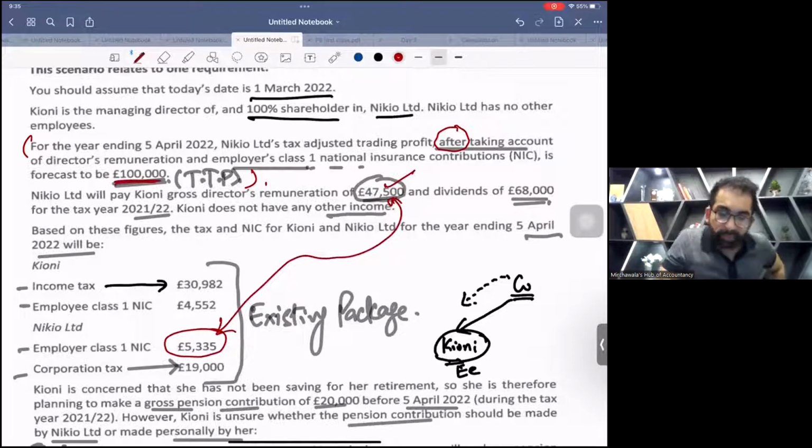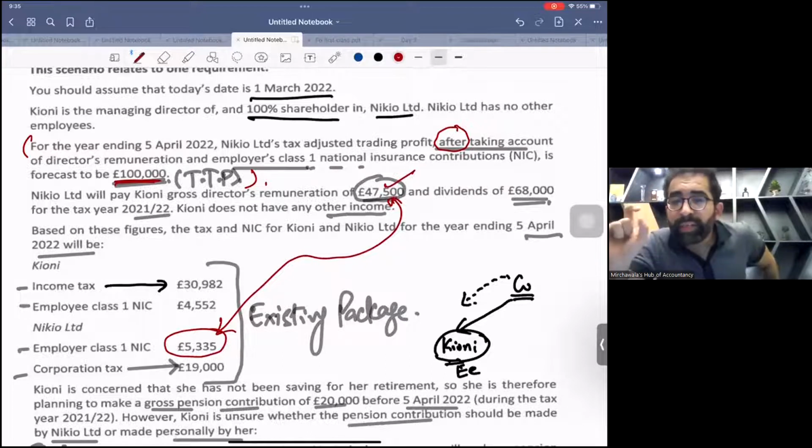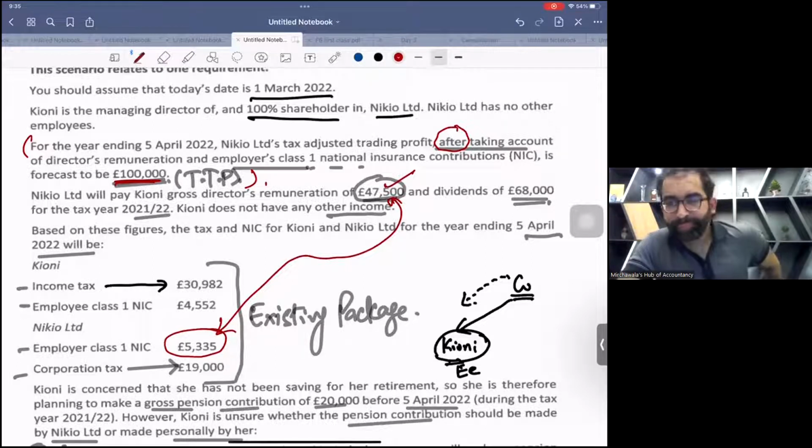This 100,000 TTP is calculated by deducting existing salary and existing class 1 employer NIC. So these two things are already deducted. This 47,500 and 5,335 is already deducted. So now you need to just deduct additional salary and additional class 1 employer NIC.